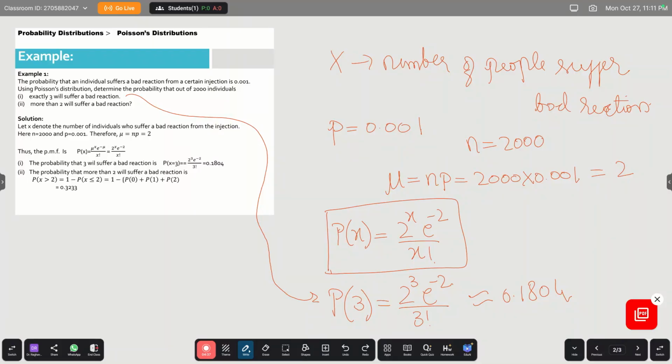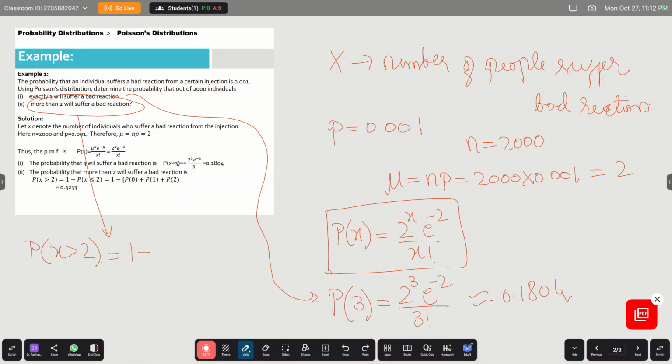Similarly, you can take the second problem, which says calculate the probability that more than 2 will suffer bad reaction. More than 2 means probability of x greater than 2. As I have already explained in the case of binomial, when the calculation is very big, you can go for the complement. If you try to calculate this directly, x can be 3, 4, 5, and x goes up to 2000, which is very huge and very difficult to calculate.